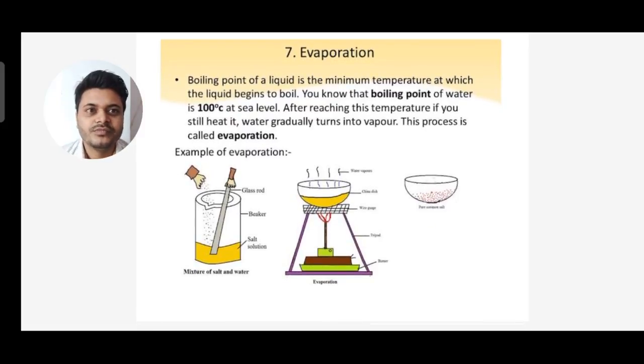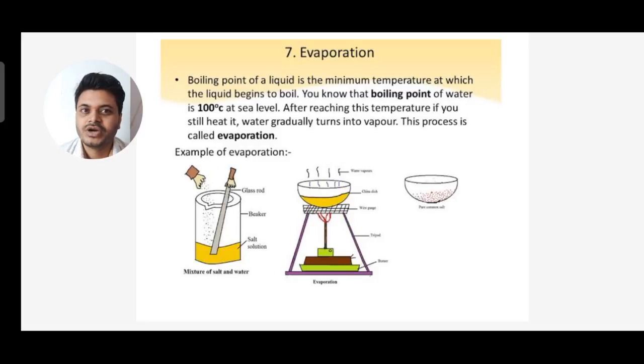The boiling point of a liquid is the minimum temperature at which the liquid begins to boil. And you know that the boiling point of water is 100 degrees Celsius at sea level. After reaching this temperature, if you still heat it, water gradually turns into vapor.